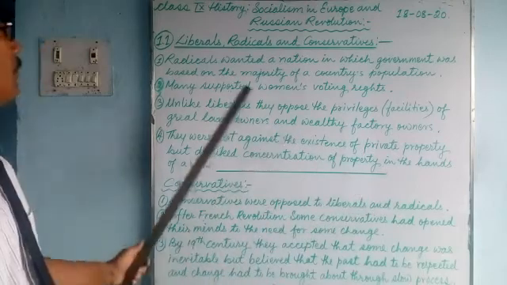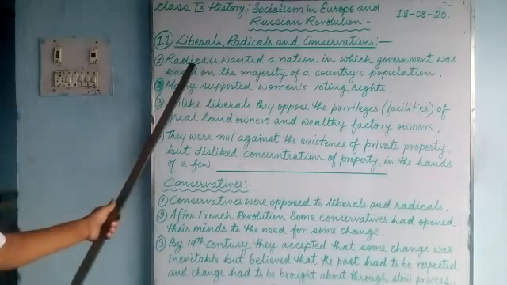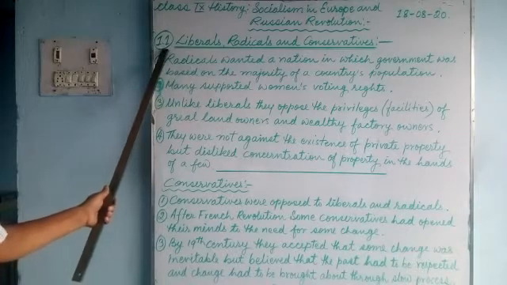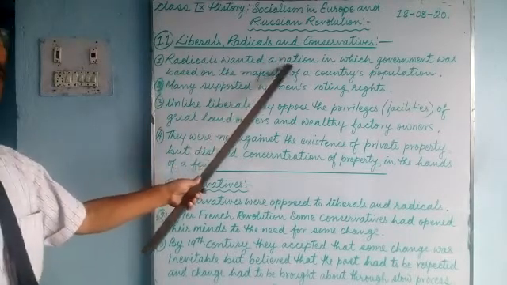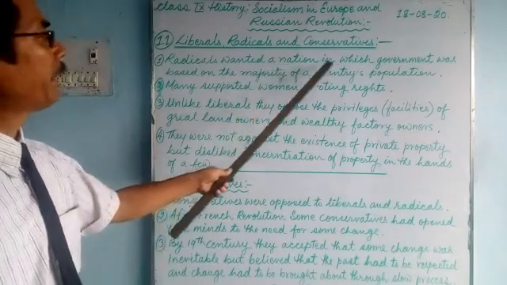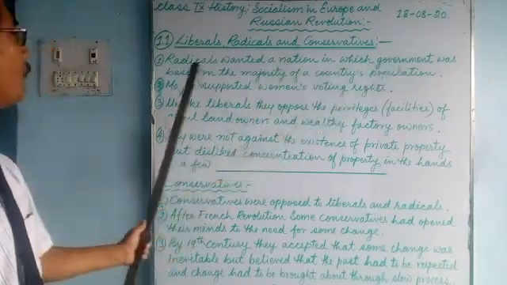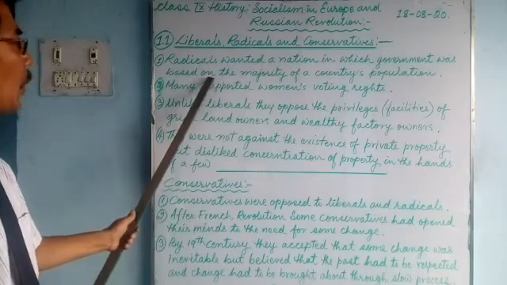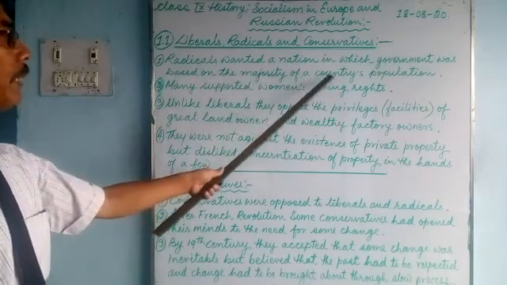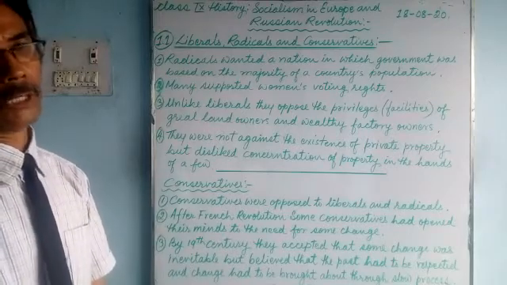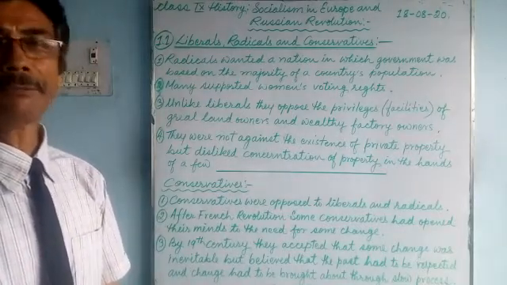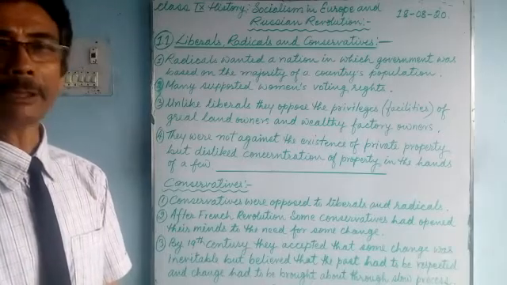Now let us talk about radicals. Number one, 1.1. Radicals wanted a nation, a country, in which government was formed and based on the majority of the country's population. According to that, a government must be formed and a constitution must be made.